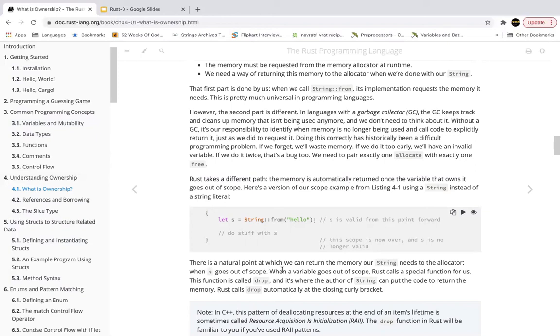So when a variable goes out of scope, Rust calls a special function for us. That function is called drop, and it's where the author of String can put the code to return the memory. Rust calls drop automatically at the closing curly bracket. So when we close the curly bracket, the function drop is called.